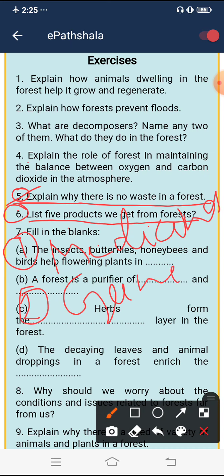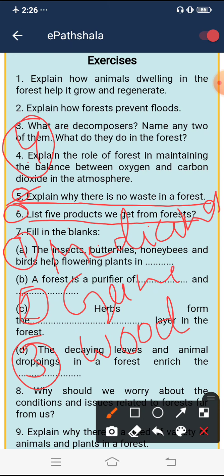Third thing, we get wood, which is used for many purposes like making furniture and paper. So, wood is also obtained from plants. We get food for animals from the forest.